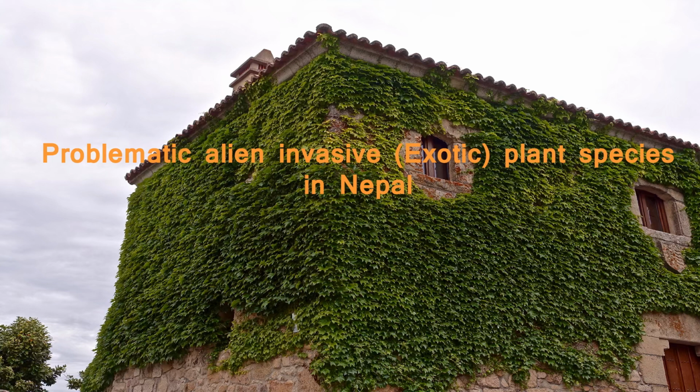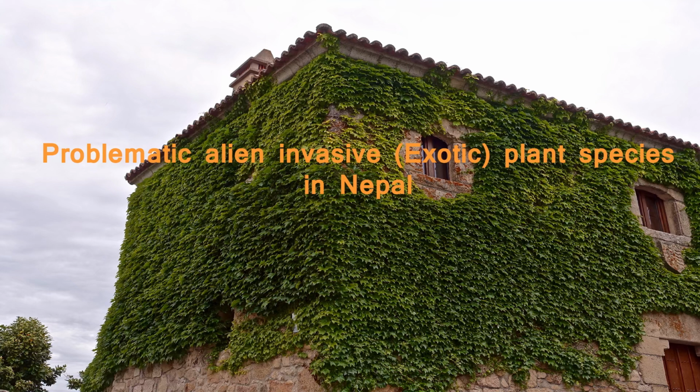Today we will be discussing invasive alien plant species in Nepal. Invasive alien species are those that occur outside of their native range and have the ability to rapidly spread in newly invaded areas and cause harm to the native species and surrounding ecosystems.